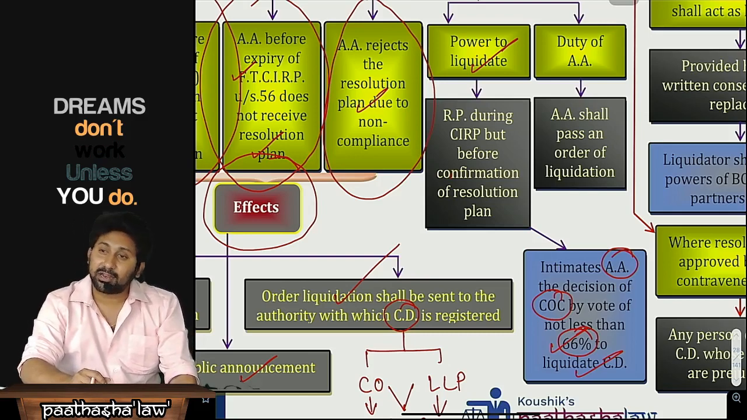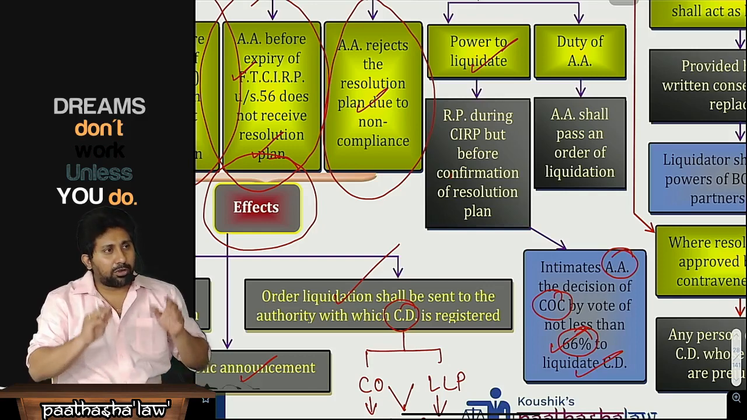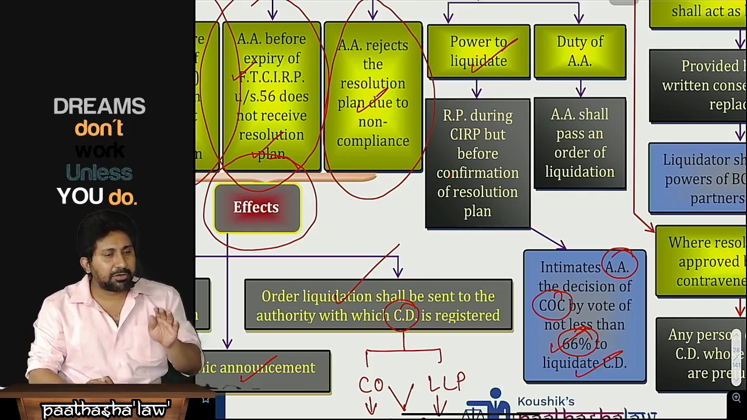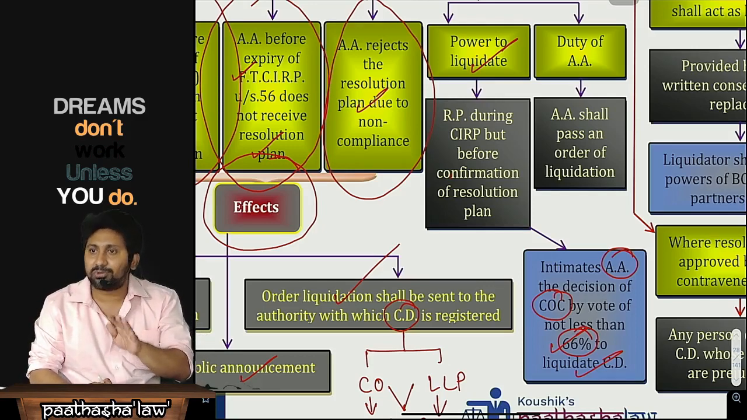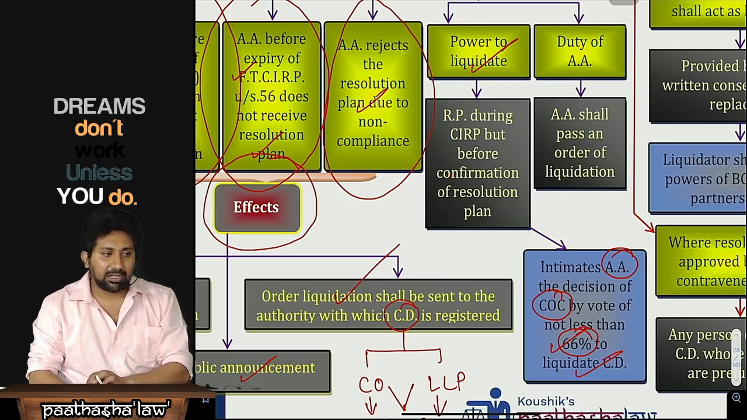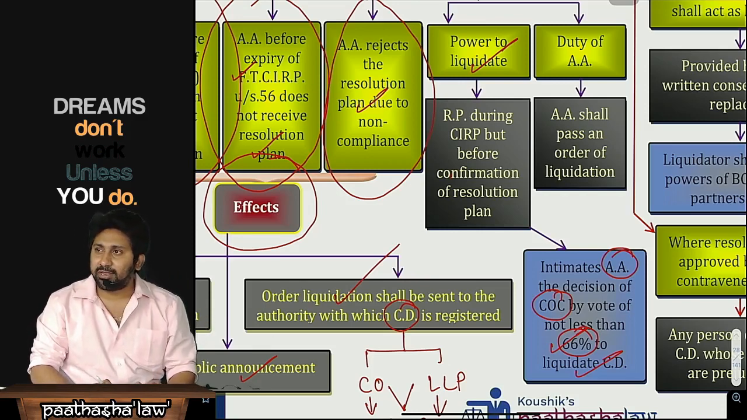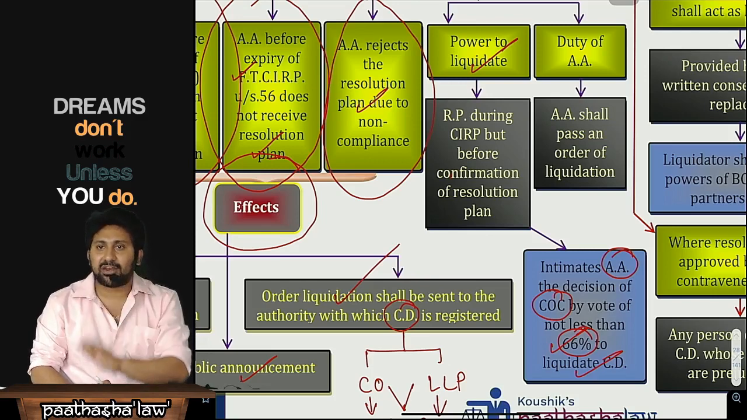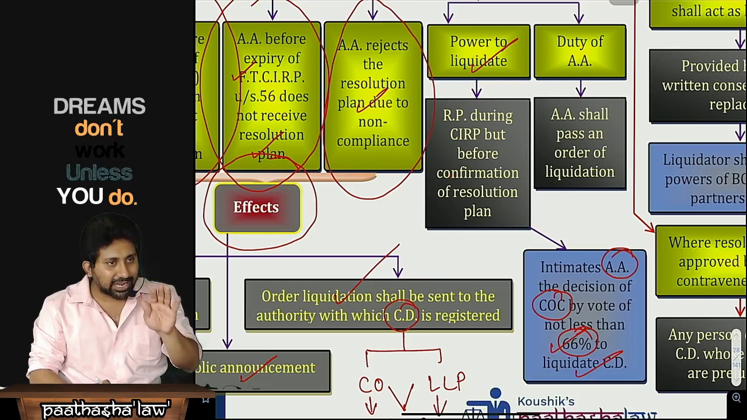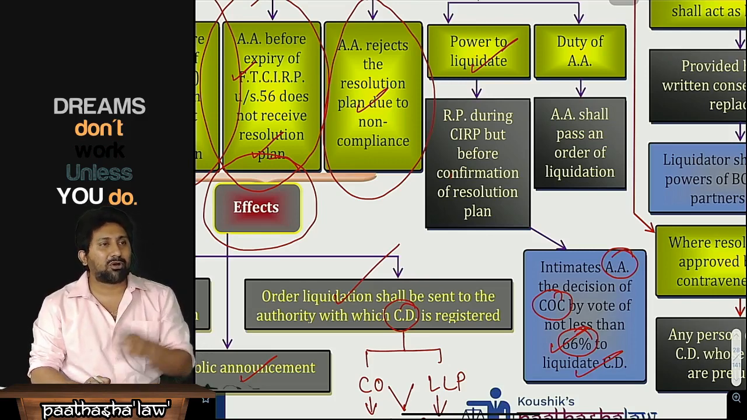Technically, to understand, if you are going under CIRP, distribution of the assets will be made only to the defaulted creditors. If there are 100 creditors in the company, 10 creditors are defaulted and 90 are not defaulted. Only those 10 will be taken care of in CIRP, not all the other creditors.